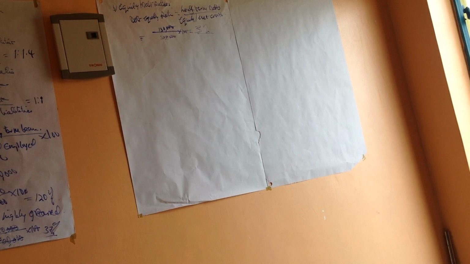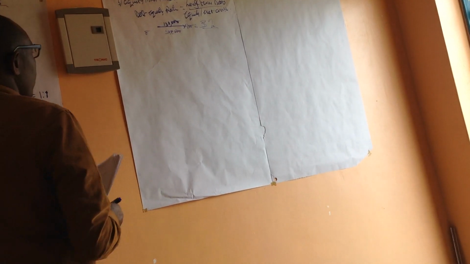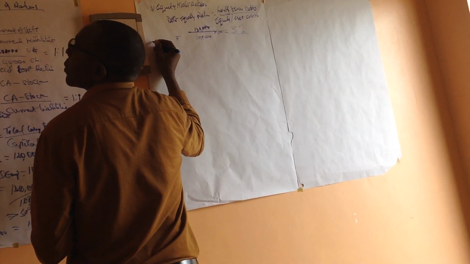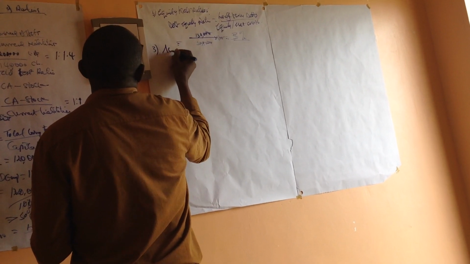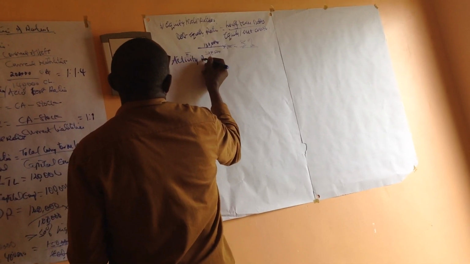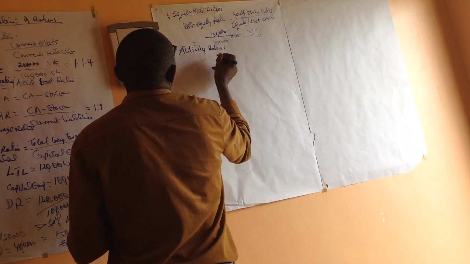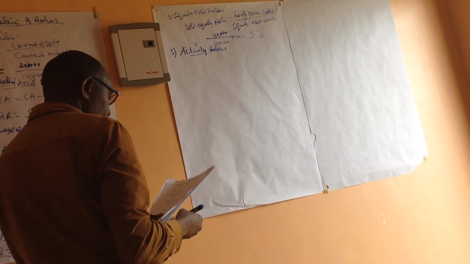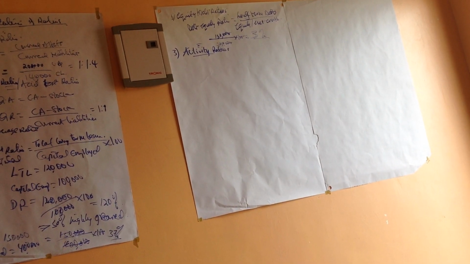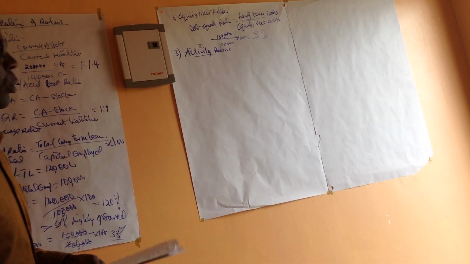Activity ratios: we're talking of the ability of the firm to utilize the assets to generate income or sales.